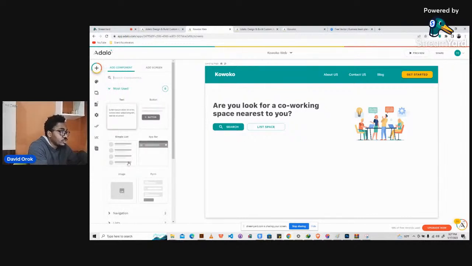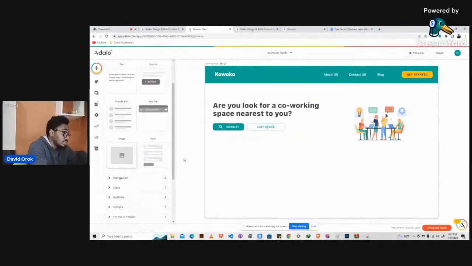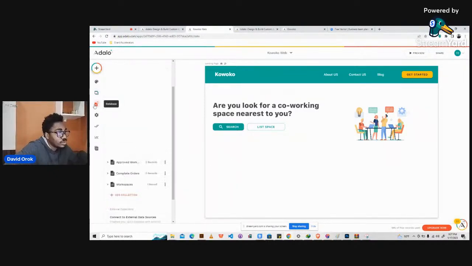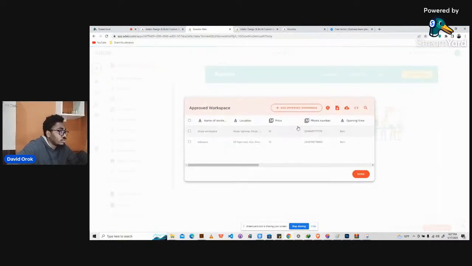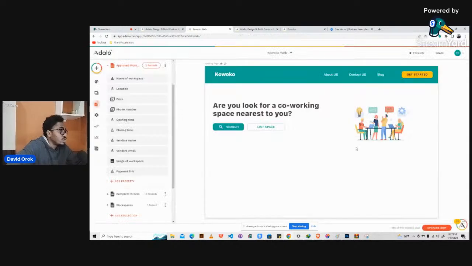We're going to bring in some things. So now we have in our database, it is sharing the same database as the other application, the Kowoko mobile app itself. So we have workspaces that have been approved. We have like two workspaces here, so we'll have to create more workspaces, because in the standard way, when you're building an application, if you have something like this,